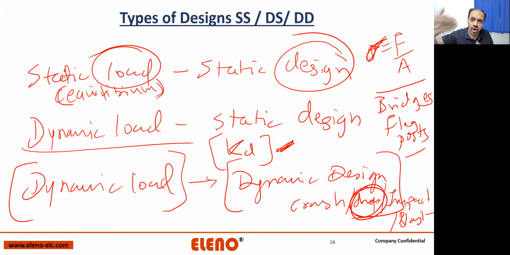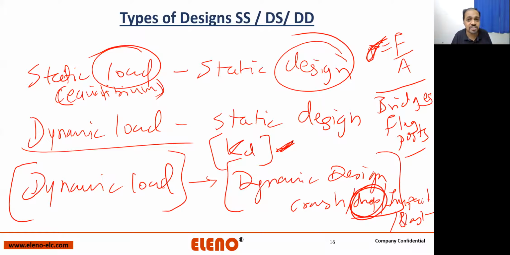Now over designs work for very specific applications like off highway equipments, like defense equipments, like railways, bridges. They are all going to be dynamic load static designs with very high factor of safety. Okay, but for every single application, if you do it, you are actually wasting a lot of efforts in designing. At the same time, you are wasting a lot of efforts in manufacturing that particular part. Is it clear, guys?